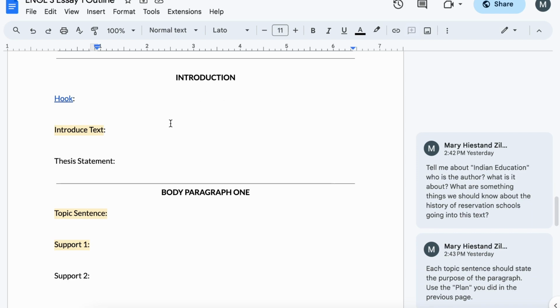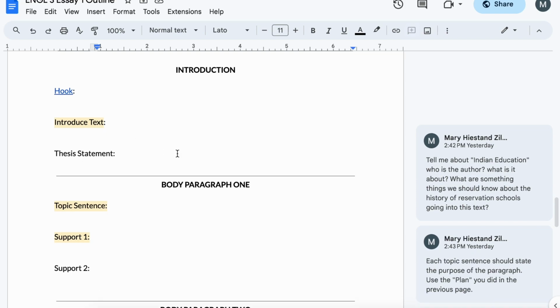So you're ready to start your outline. The first thing you're going to do is look at your introduction. You're going to have a hook. There's a link here to a document with different types of hooks for your essays. Then you're going to introduce the text, which in this case is Indian Education. I would take an opportunity to talk a little bit about this. What is the premise? Who is our author? And just any other information that you think would be important to a reader who maybe hasn't encountered this text before or just doesn't know as much about it. And then you're going to have your thesis statement.